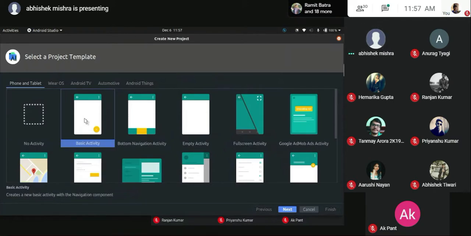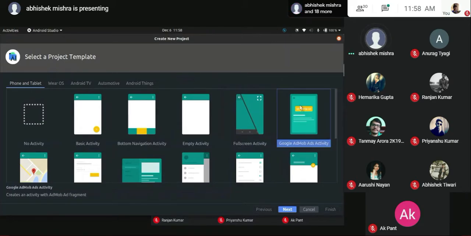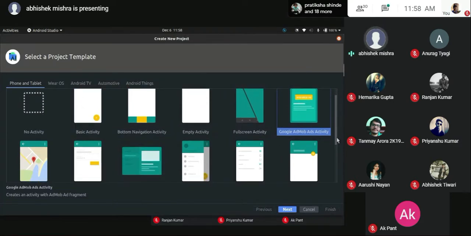First one is you don't want anything to be visible. You will have an empty activity created. Basic one, for example, has a small button on the right side corner, it's quite visible. Bottom one is Instagram. Empty is you don't want anything, you just want a back button and this top bar that we have. And for the next one, we have full screen. The names are quite explainable. Full screen basically means you won't have the three buttons at the bottom in your application.